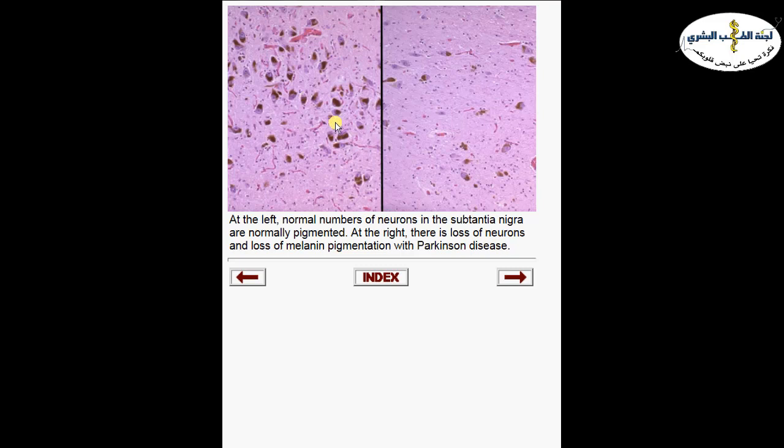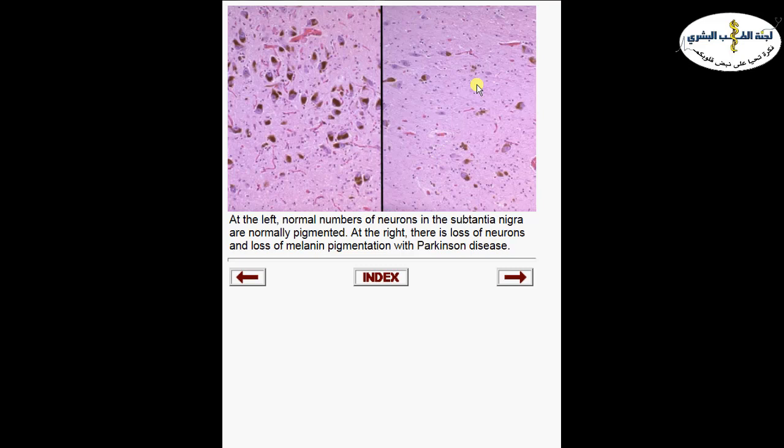Now, if you look at the normal area, we can see numerous dopaminergic neurons pigmented with dark brown black pigment inside them. But if you look at the Parkinson patient, we have loss of neurons, so the number of neurons is markedly reduced. In addition, the residual neurons are actually apigmented or show just pale residual melanin pigment. So this is the characteristic appearance, and this is the diagnostic feature of Parkinson disease.